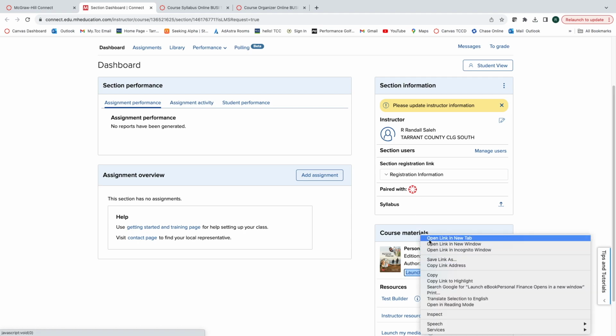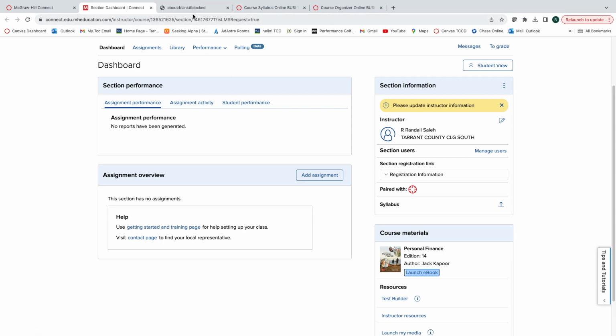Open that link in a new tab. It may actually be blocked on there, because I don't think the book is open at this second, but that would launch your ebook right in here. And that's what you're going to go to. There's no assignments here. This is where you get to your text. Really good textbook, my friends.